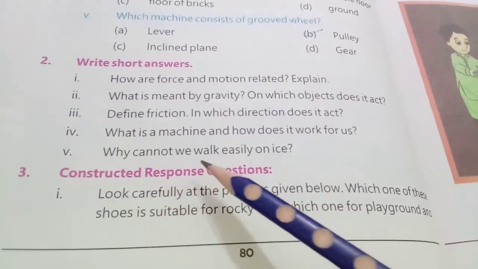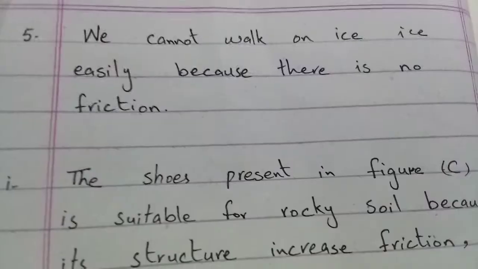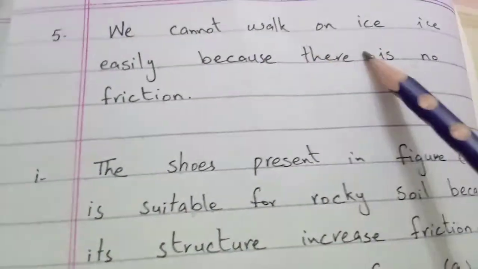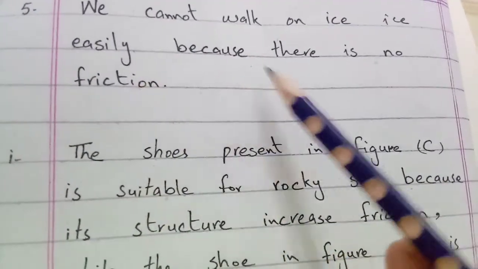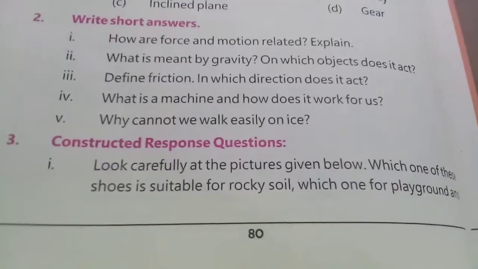Why cannot we walk easily on ice? We cannot walk on ice easily because there is little friction.